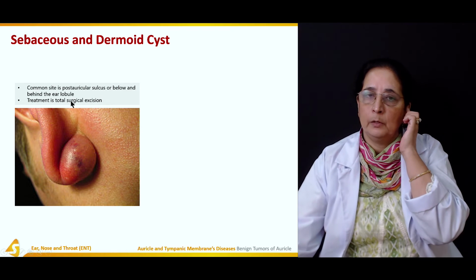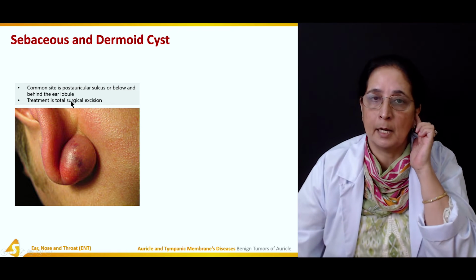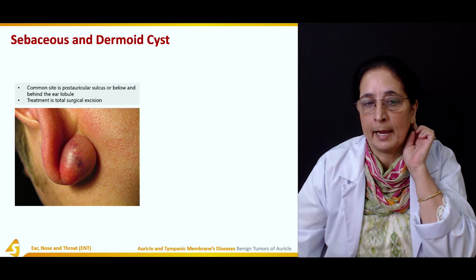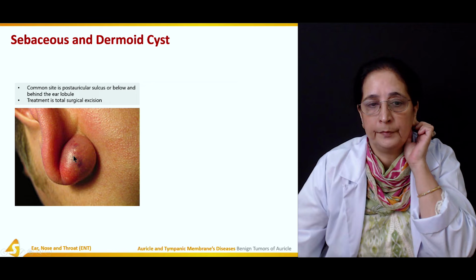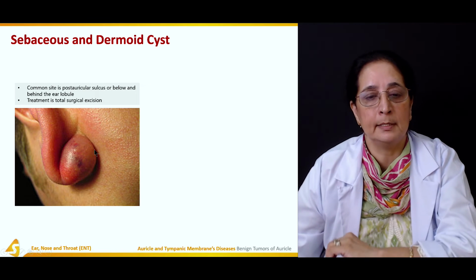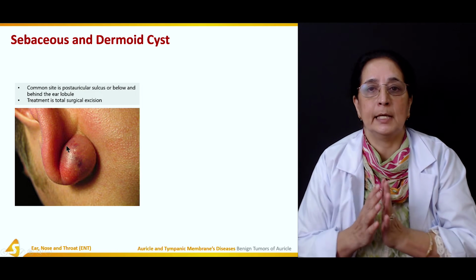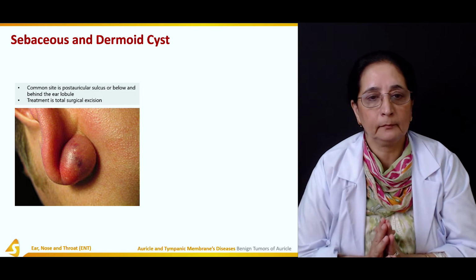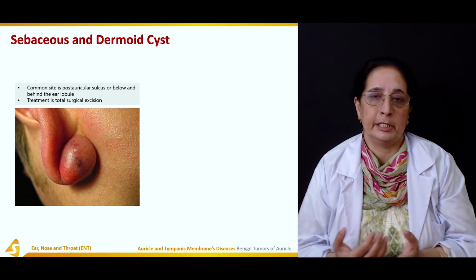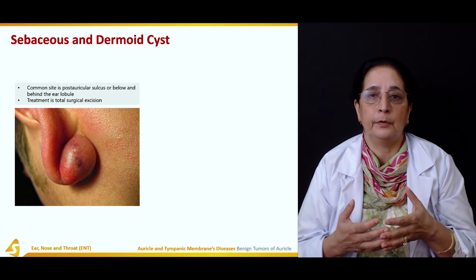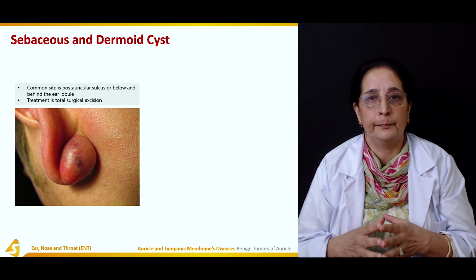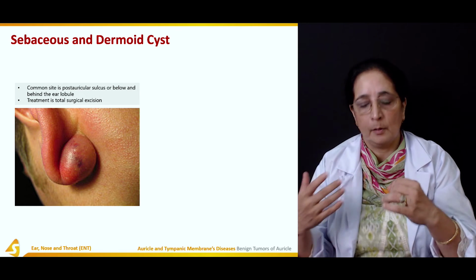So preauricular is in front and post-auricular is on the back. This is the back of the lobule, the common site for sebaceous and dermoid cysts. Treatment is total excision. Total excision should be performed to remove the sebaceous and the dermoid cyst.